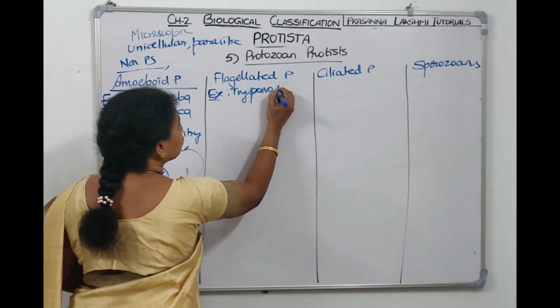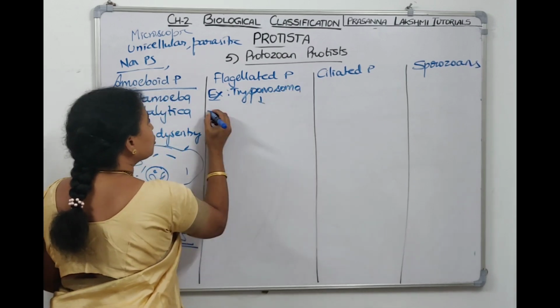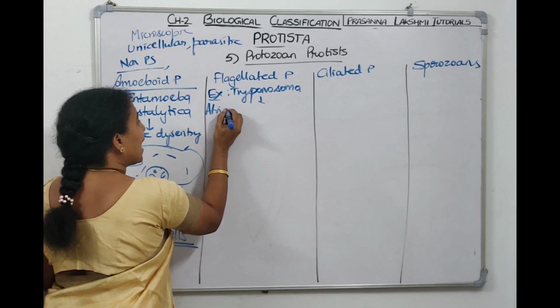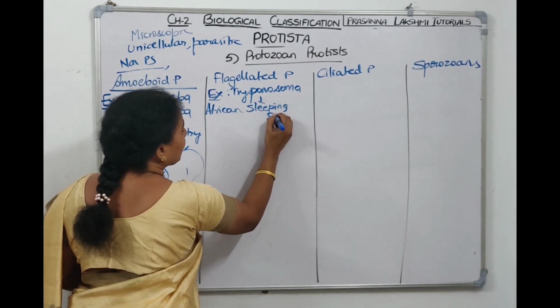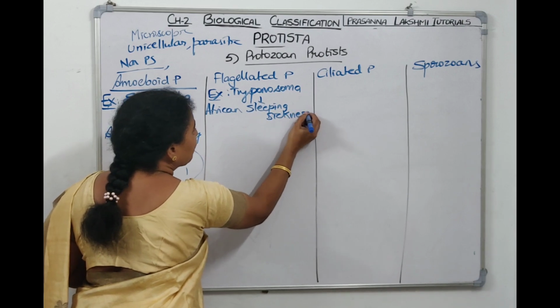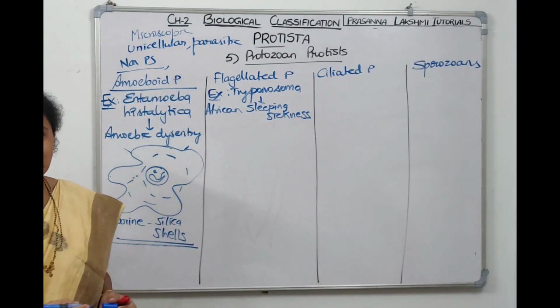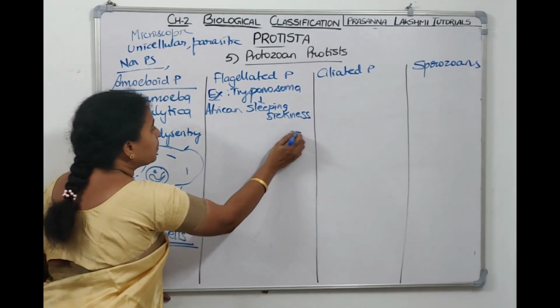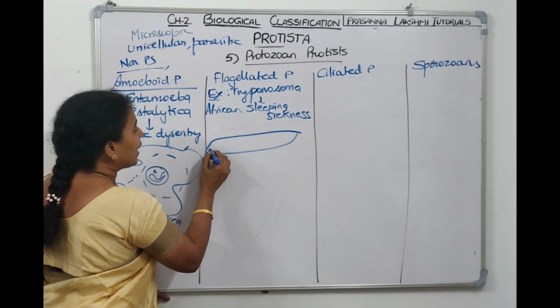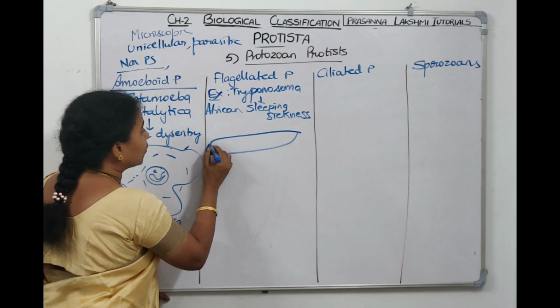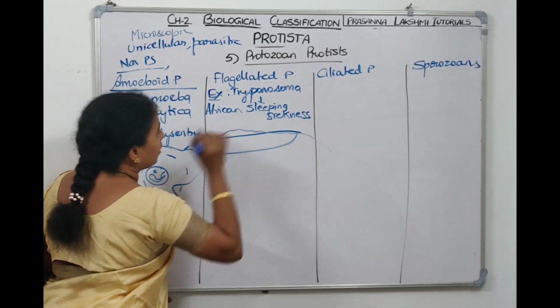Trypanosoma gambiense, which causes African sleeping sickness. Trypanosoma gambiense causes African sleeping sickness. And if we see the body of trypanosoma, it will be like this. So it has flagella here. The flagella from this end to that end it goes, and the flagella fuses with the body.